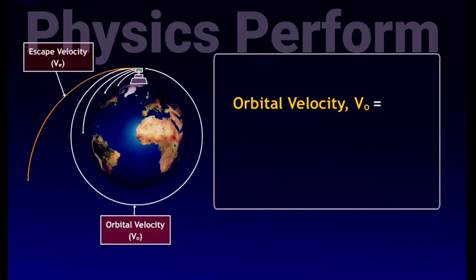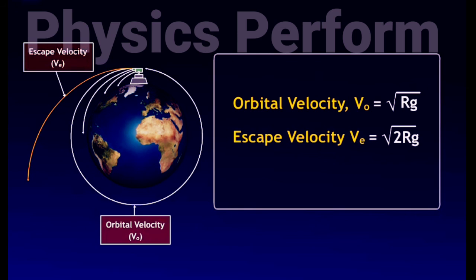We know that orbital velocity VO is equal to square root of rg and escape velocity VE is equal to square root of 2rg. So escape velocity is equal to square root of 2 times VO.